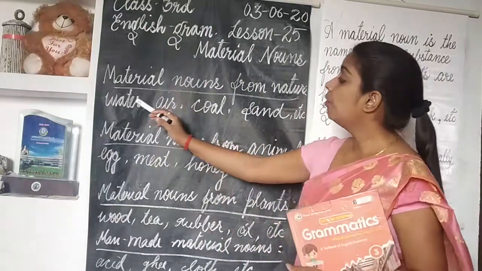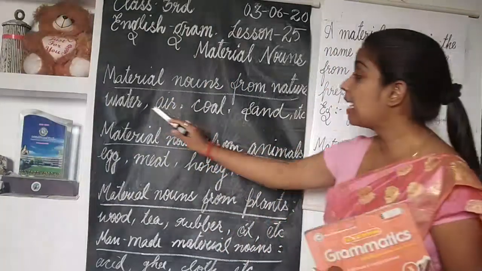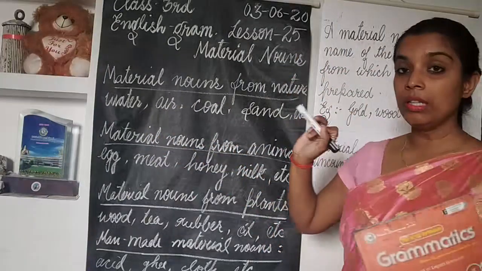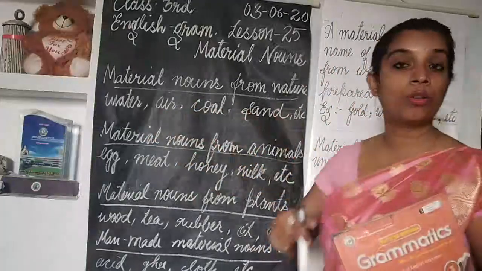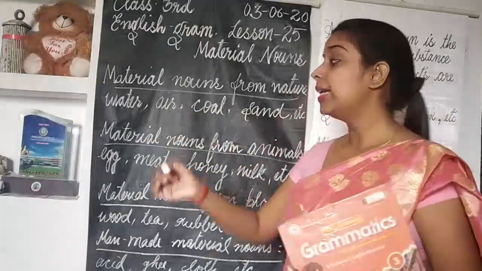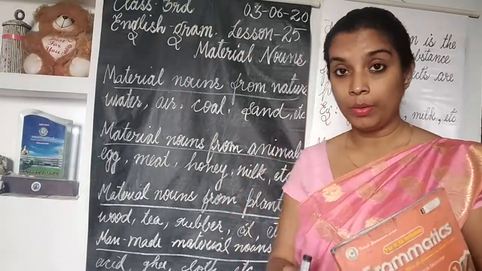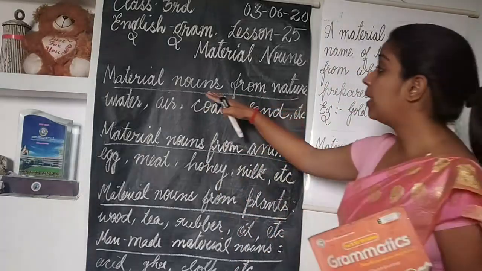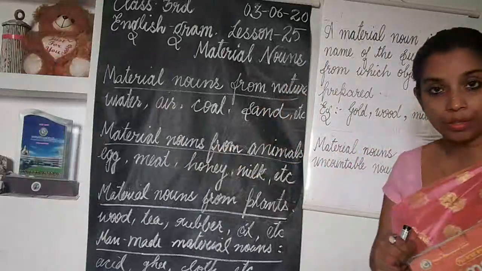For example, water, air, coal, sand, etc. These are not man-made. We humans cannot make them. They are naturally available on our earth.